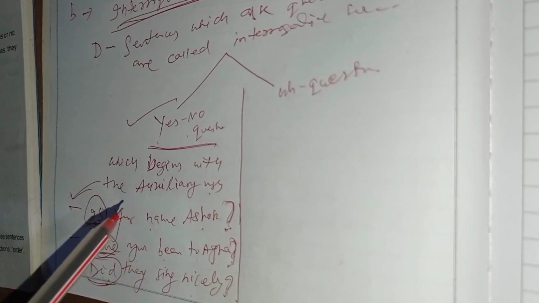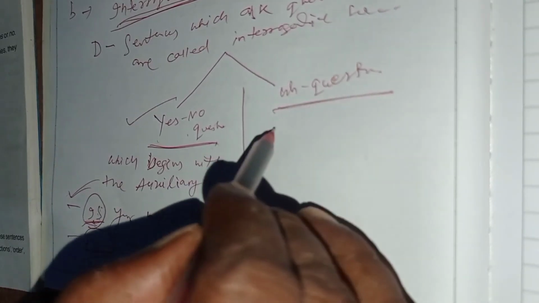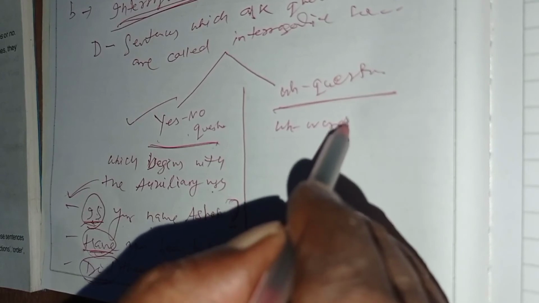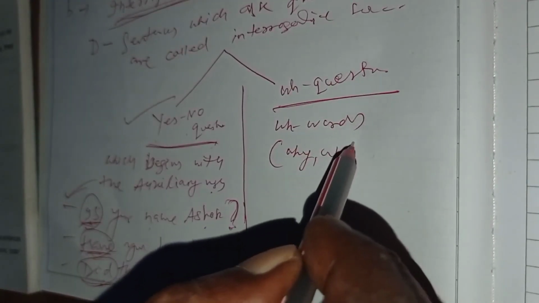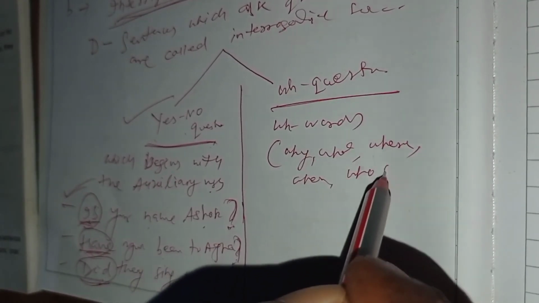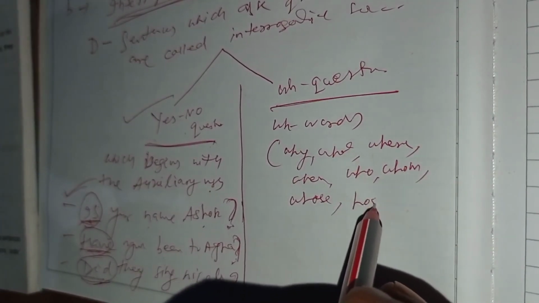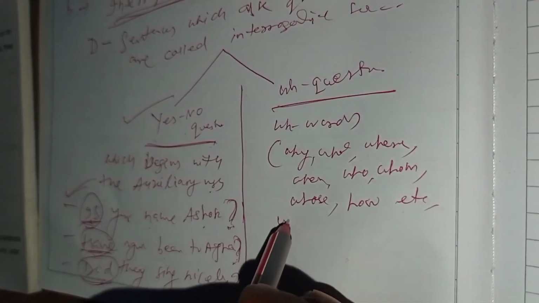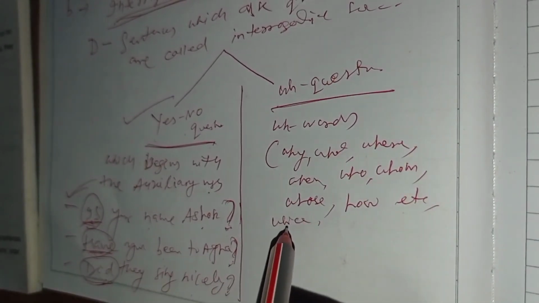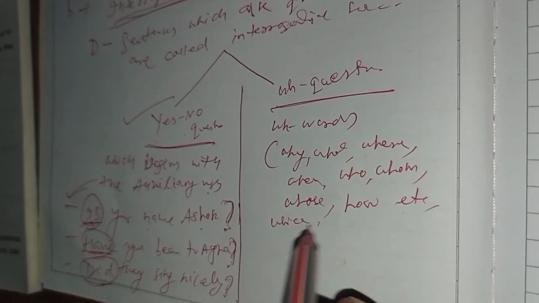Okay. Another type is the wh question. Usually, wh questions begin with wh words. Which are wh words? Like why, what, where, when, who, whom, whose, how, which, etc. Or how, you can also write how often, how much, how many, how far.